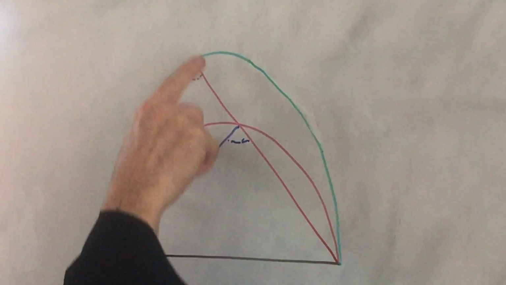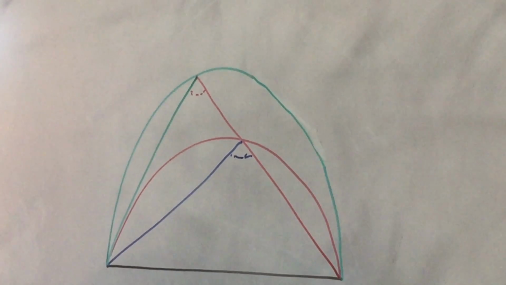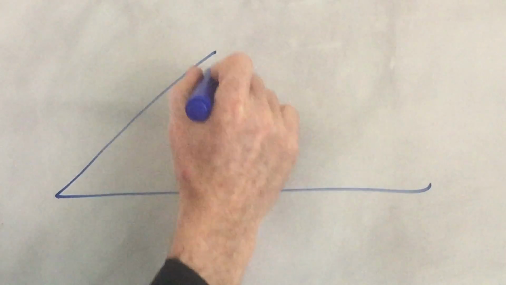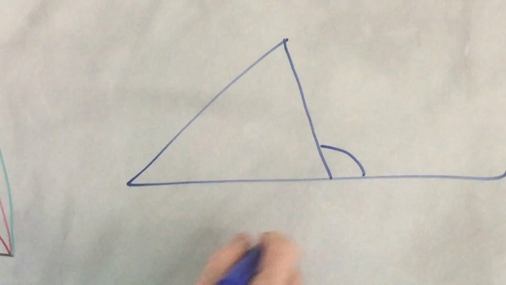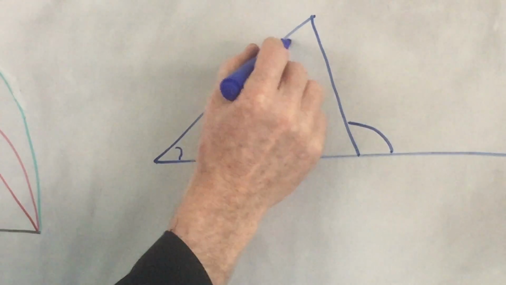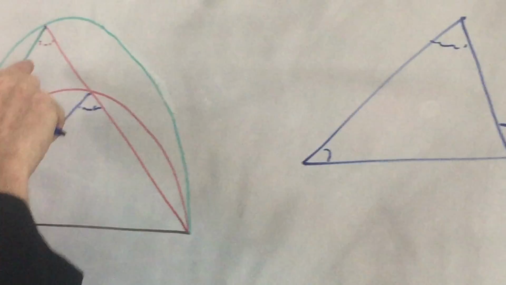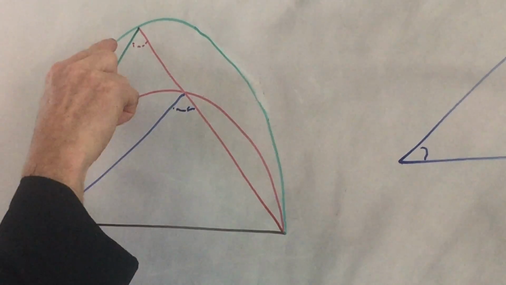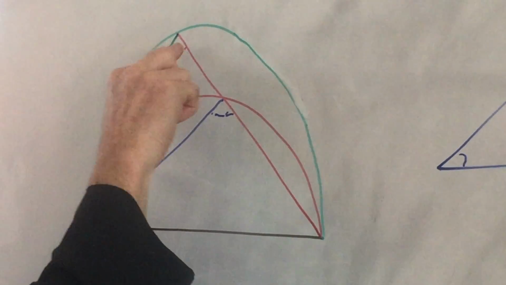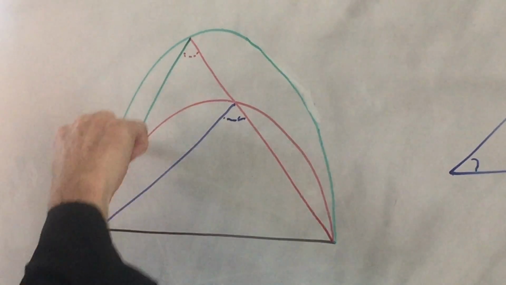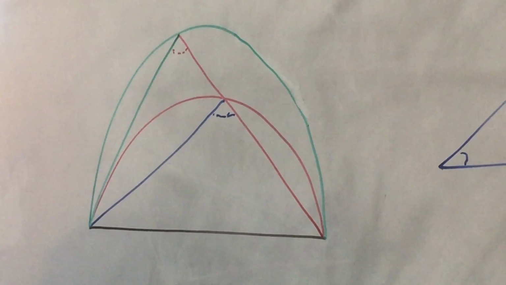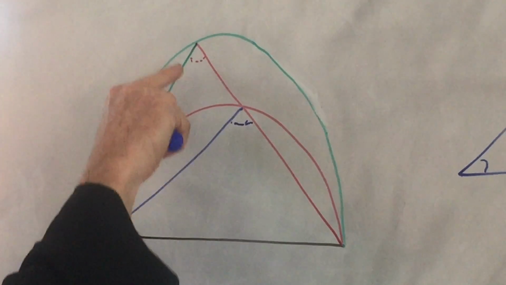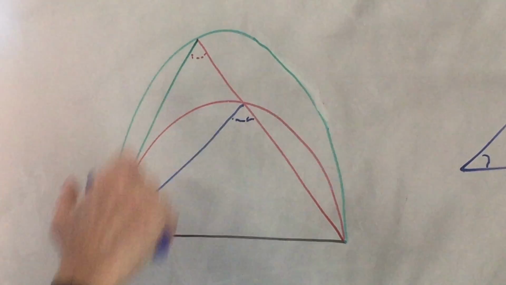But look, in this triangle, this is an exterior angle. We know that in any triangle, the exterior angle is greater than either opposite interior angle. So this is greater than this because this is an opposite interior angle. So here we have this being unequal to this, and because they're similar segments of circles, sharing the same line there, they're necessarily equal by definition. So here we have this being equal to this, and this being unequal to this.